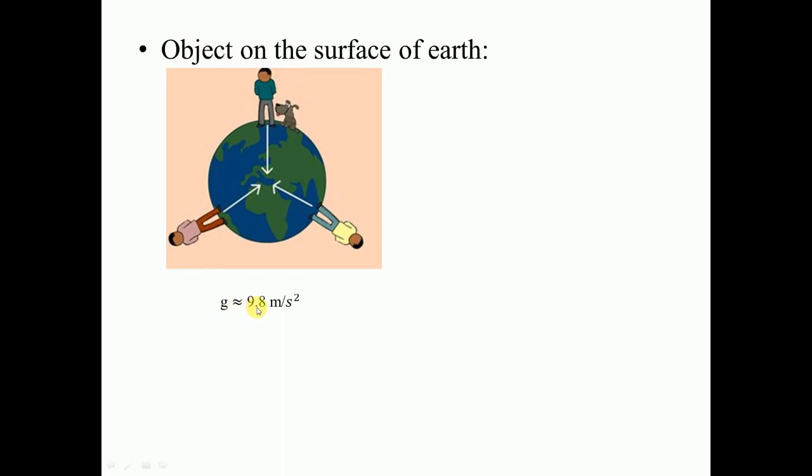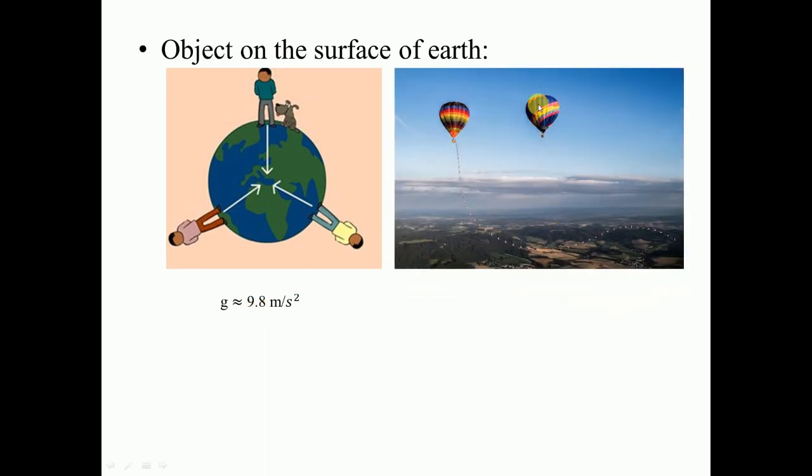Originally it is 9.77, and in the case of a man-made balloon, you know that the man-made balloon goes above the height of 36.6 kilometers. So here the acceleration due to gravity on this balloon will be 9.77 meter per second square.